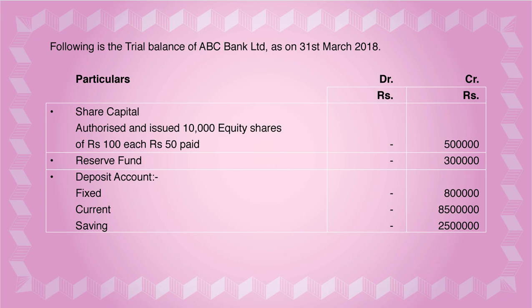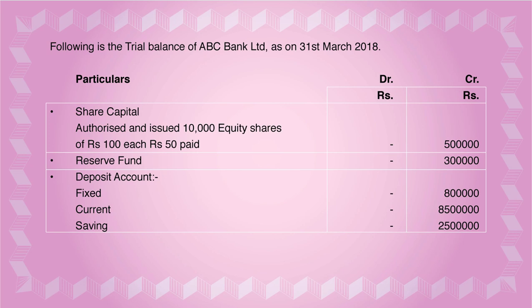Under that, share capital is given, authorized and issued capital, 10,000 equity shares of rupees 100 each, 50 paid up. Then reserve fund is given of 3 lakh. Deposits are given, 3 types of deposits: fixed deposit, current deposit, saving deposit.